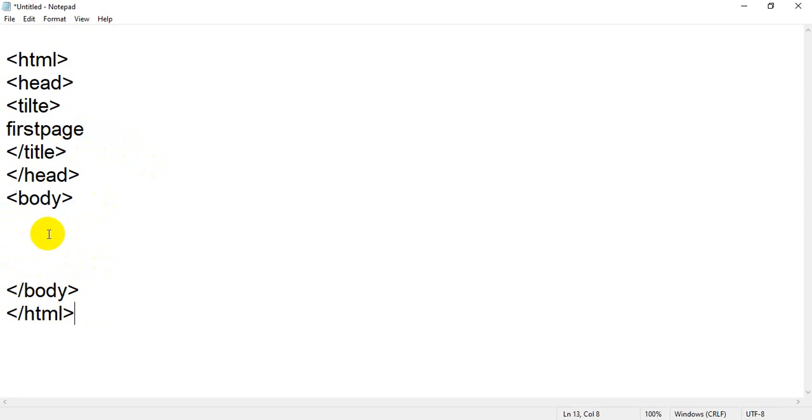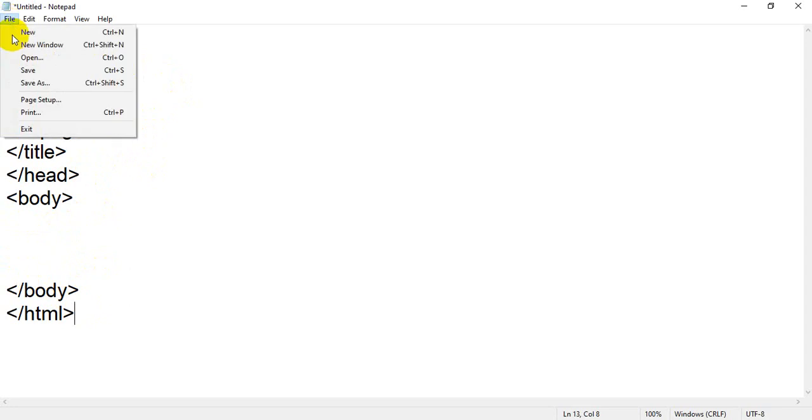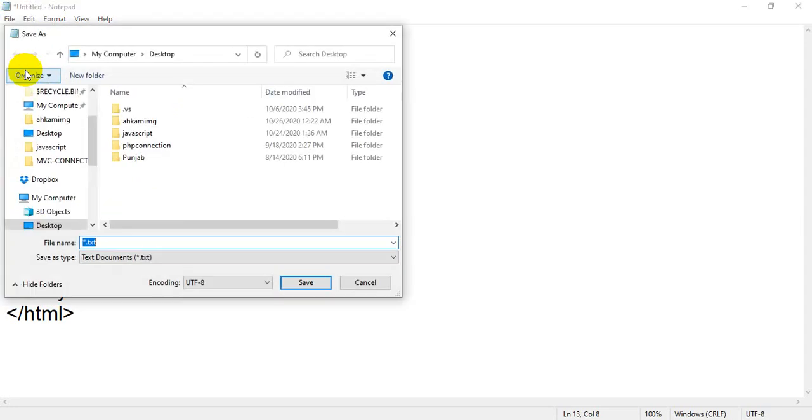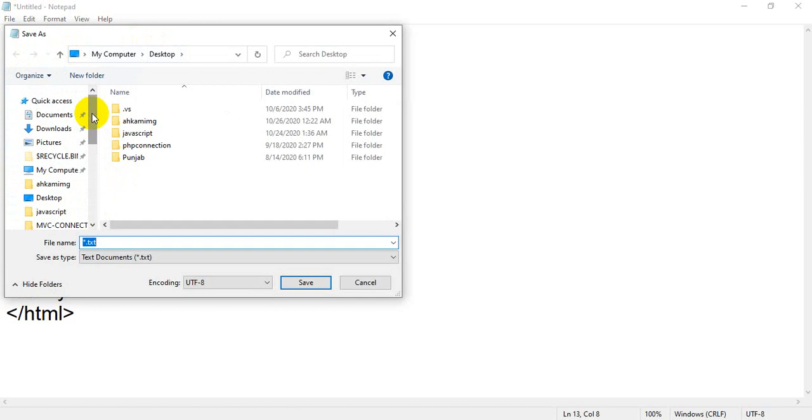Now you have written something inside the notepad. Now you have to save the file. First you have to write the code, then click on File on the left, then click on Save. The first time it will ask where you want to save. This is your computer drive, you can save anywhere. You know this thing, how you can save a file. The method of saving a file is the same. I am going to save on the desktop, my computer desktop.